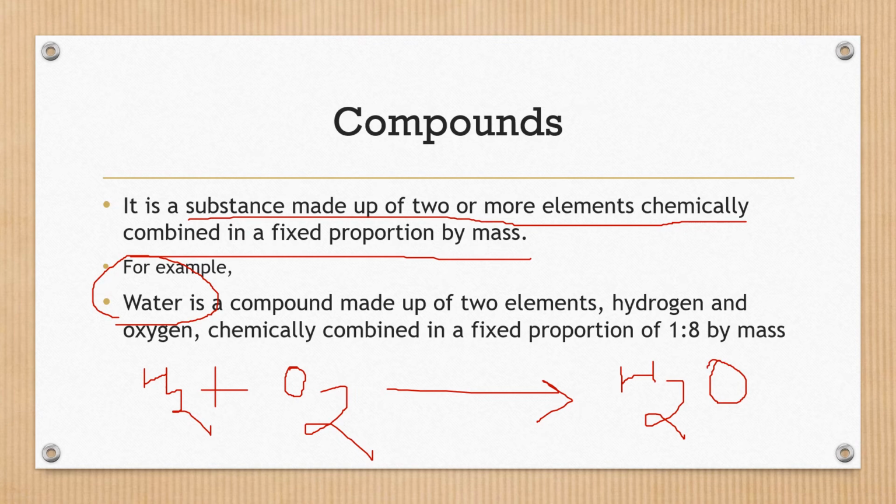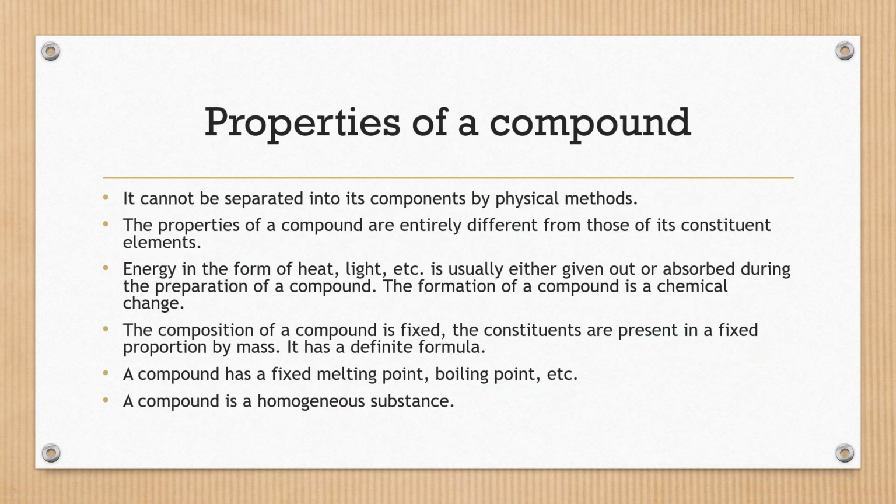Here, hydrogen combines with oxygen in a ratio of 1:8 by mass. Now we will look at the properties of a compound. A compound cannot be separated into its constituents by physical methods. The properties of compounds are entirely different, completely different from those of its components.